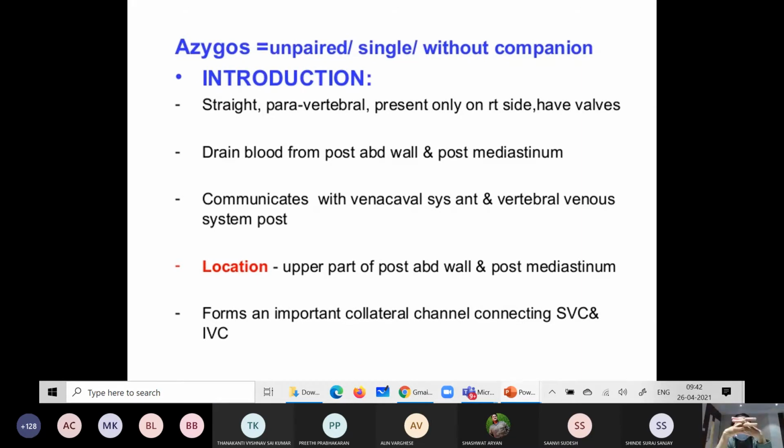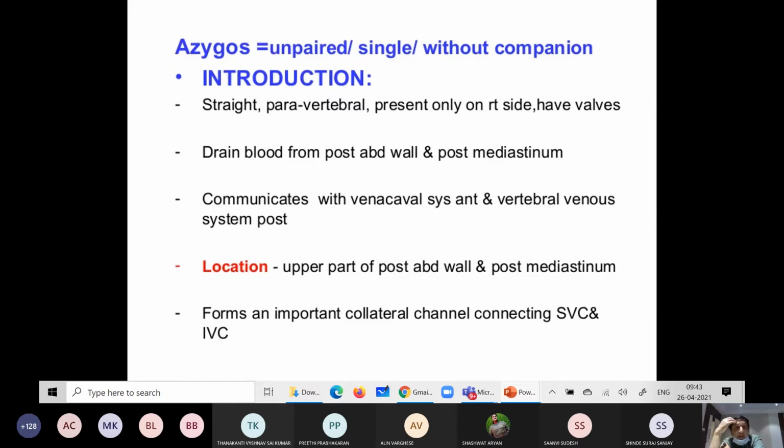So azygos means unpaired, single or without companion. You have to remember the word azygos means unpaired because it is present on the right side of the chest and crosses at the level of T4 to the left. So it is unpaired. Now it is a straight paravertebral vein, present only on the right side. Para means beside, so paravertebral and present on the right side.